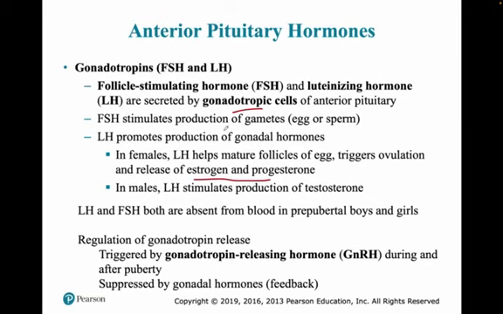So two different kinds of function, and FSH and LH both are absent in pre-pubertal boys and girls, so they are not released at that time. Only during puberty and after puberty are these gonadotropin releasing hormones released from the hypothalamus. In response to that, FSH and LH are released, which again affect the ovary or the testis, right? And this is also suppressed by the gonadal hormone negative feedback.